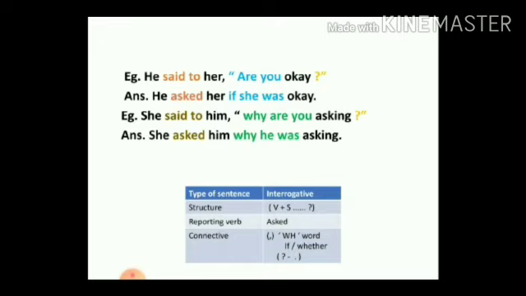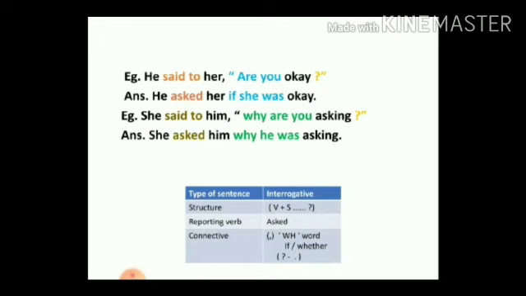So students, this is what we have seen. When we change from direct to indirect, we also make a change in the connective, that is, a comma will change into a word according to the different types of sentences, and we will also change the reporting verb according to the type of sentence to express the correct mood of the speaker.